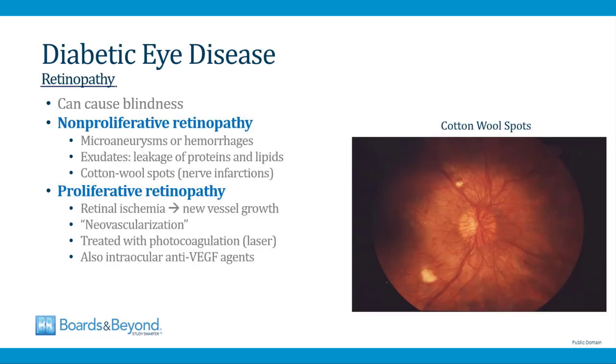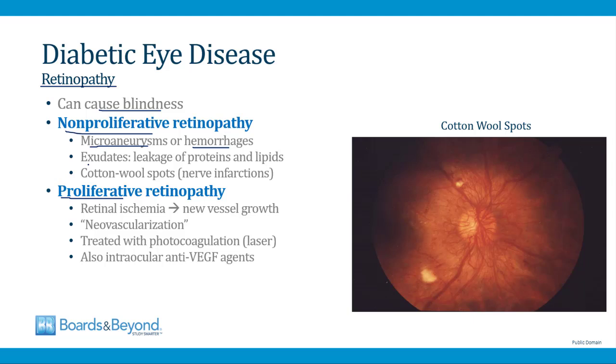Diabetic retinopathy is damage to the retina, and left untreated, this can cause blindness. It's divided into two types, non-proliferative and proliferative. Non-proliferative retinopathy basically means damage to the vessels and the nerve structures in the retina. So the small blood vessels in the retina can develop microaneurysms or hemorrhages as part of non-proliferative retinopathy.